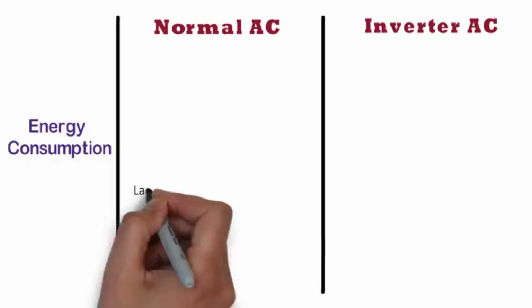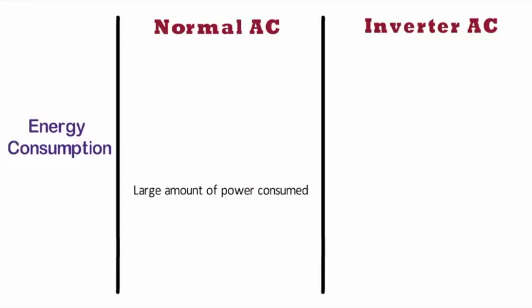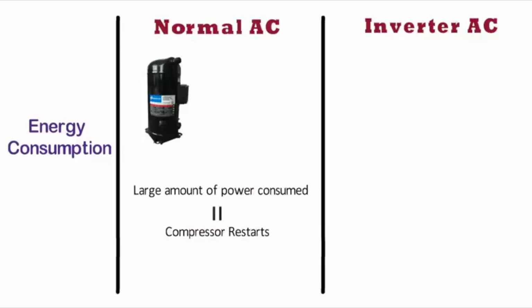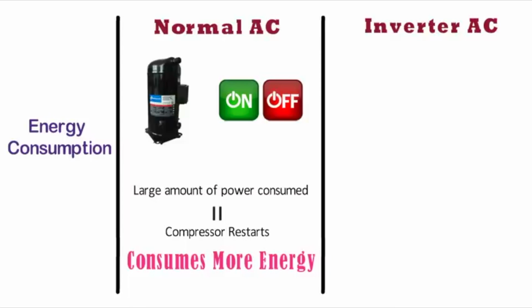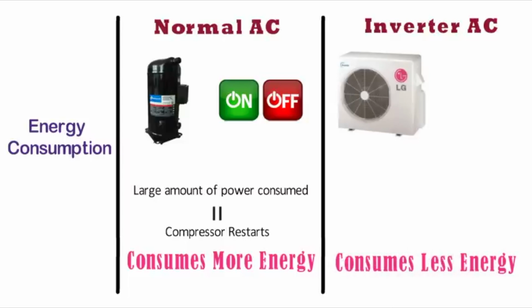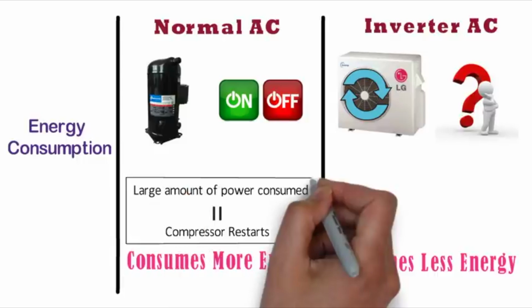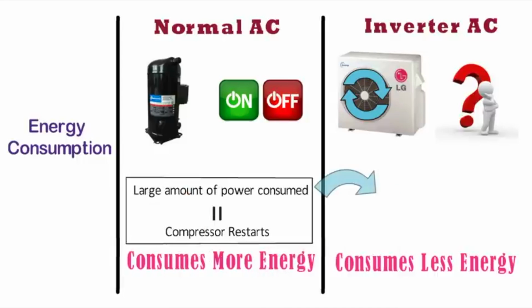Energy consumption. In case of normal AC, a large amount of power is consumed every time the compressor restarts, and because of this frequent on and off, this type of air conditioner consumes more energy, whereas inverter AC consumes less energy. You might be thinking, the fan in inverter AC runs continuously, then how does it consume less energy? The reason is, when the compressor stops and then restarts in normal AC, the current required to start the compressor is 3 times higher. Hence the normal AC consumes more energy.